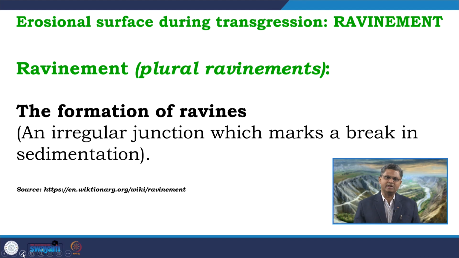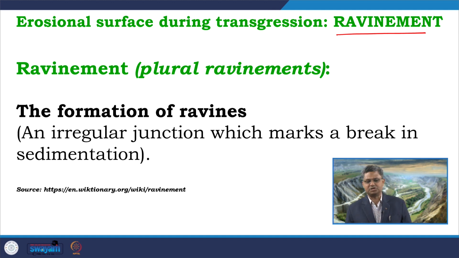Now, the question here is, what is the meaning of this term refinement? As per the information available, a refinement indicates formation of some ravines, that means some irregular junction which marks a break in the sedimentation. And when it is a transgression, then commonly that kind of refinement is marked by some sort of erosion caused by the incoming water body during the transgression.